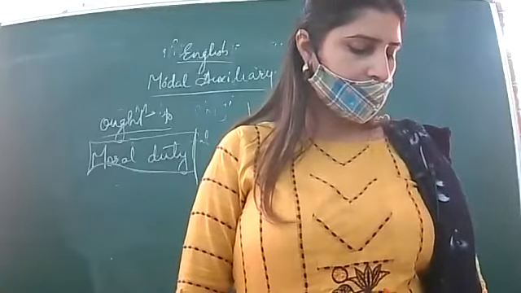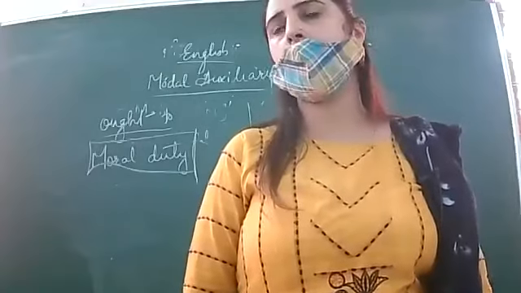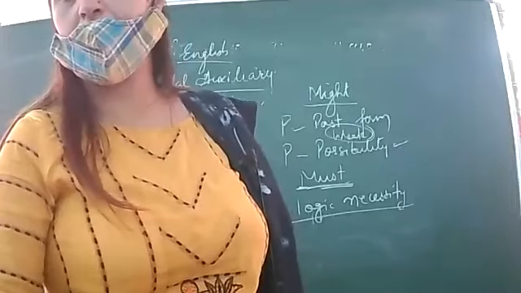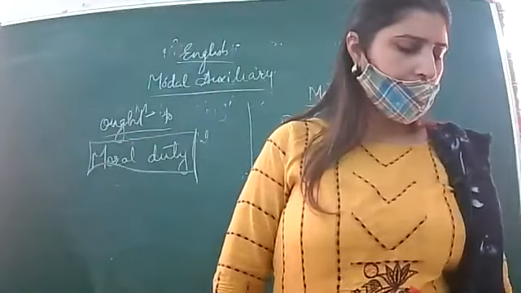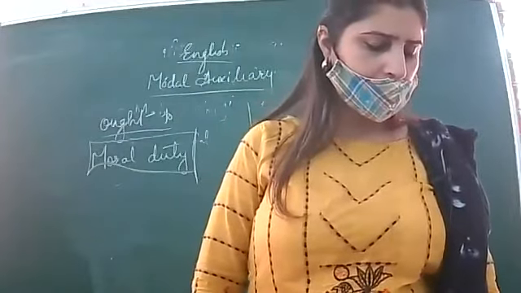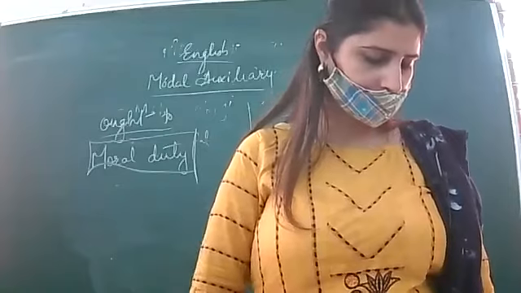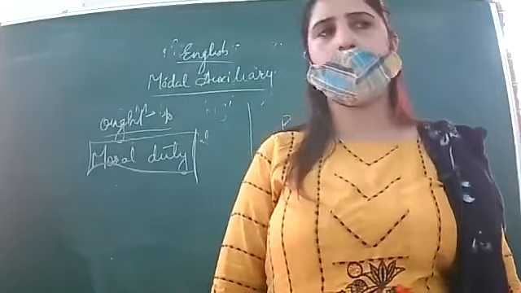Next, the rebellion dash led to many deaths. Possibility. Can. As a child, Priya dash sing well. Ability.